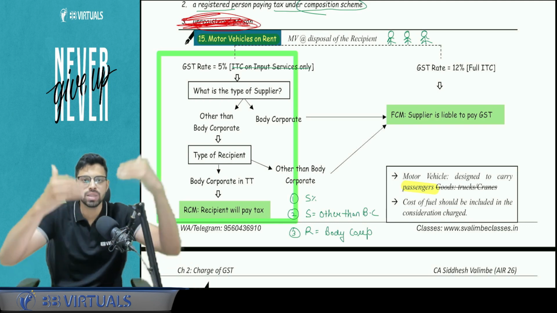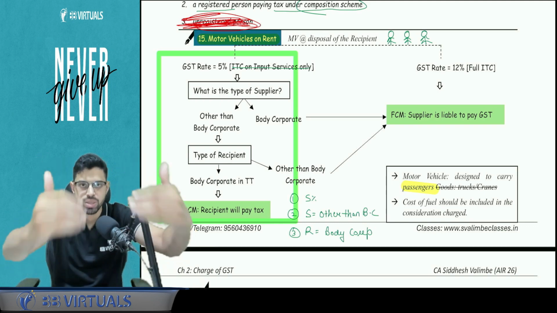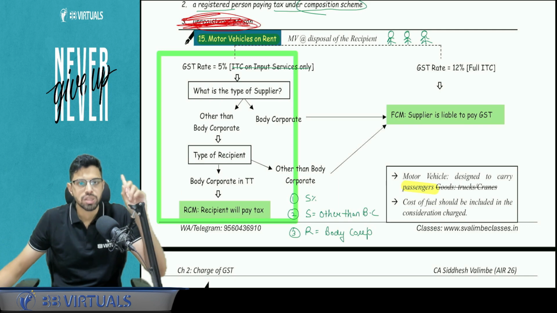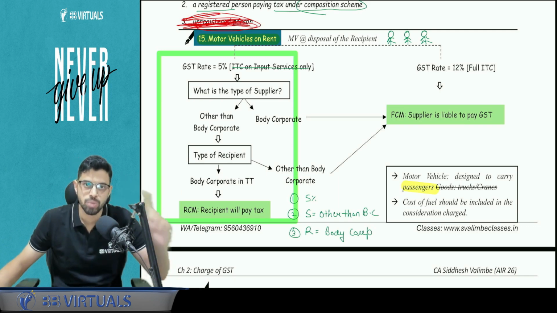The owner of the vehicle. Who is the recipient of the service? The person who is taking the motor vehicle on rent, right? Check number one, condition number one: GST rate should be 5%.